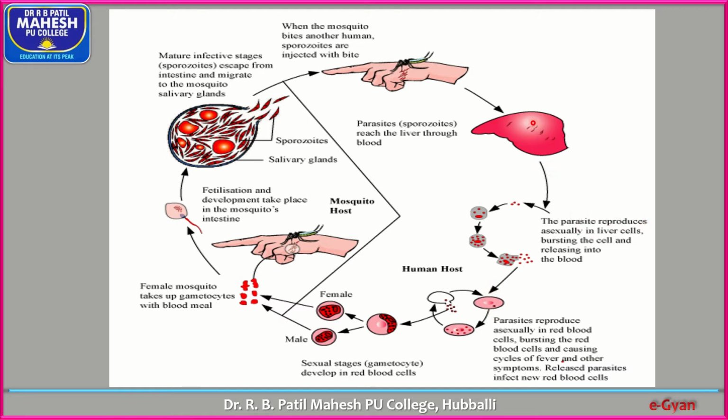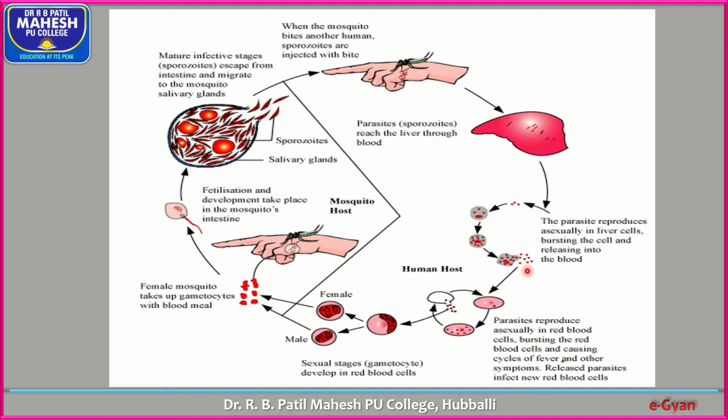As a result of asexual reproduction, sporozoites multiply and produce a large number of merozoites. The parasite reproduces asexually in the liver cells, bursting the liver cells and releasing merozoites into the blood. These newly released malarial parasites start to infect other liver cells, and some of the merozoites infect red blood cells and start multiplying by the asexual method.